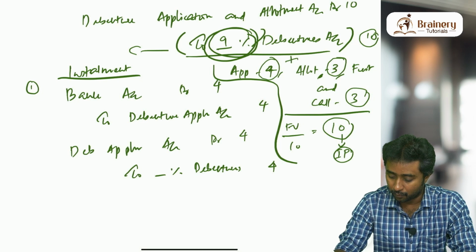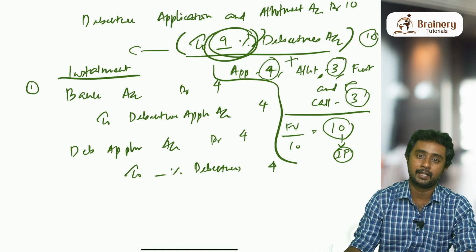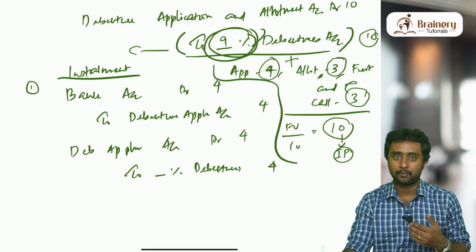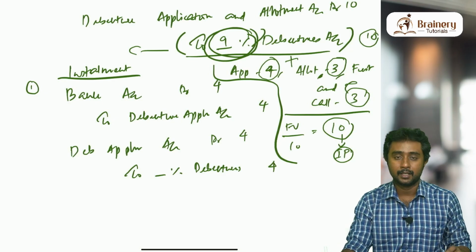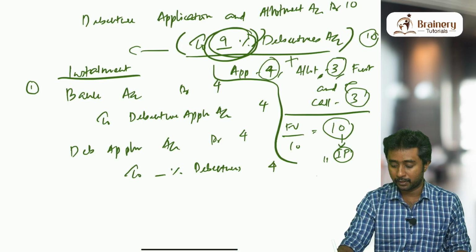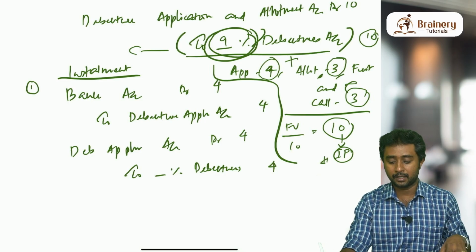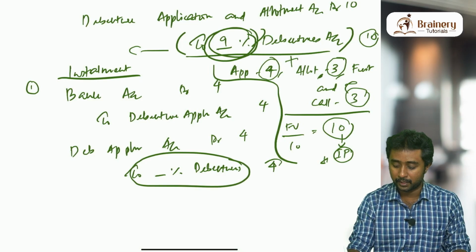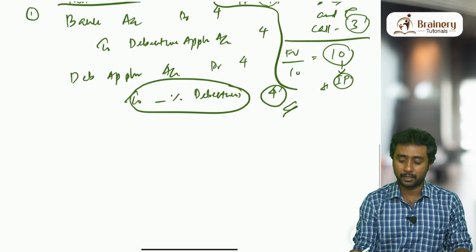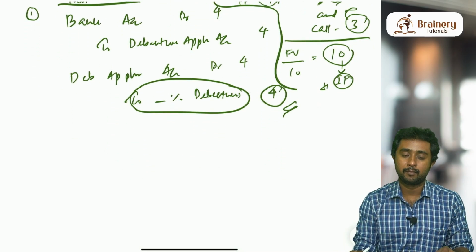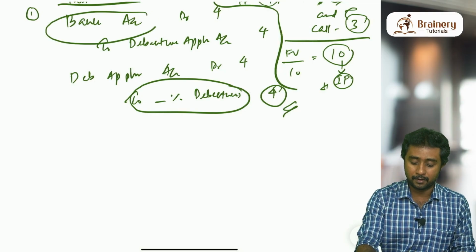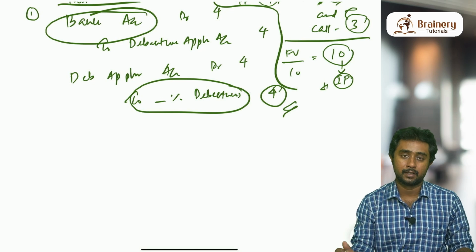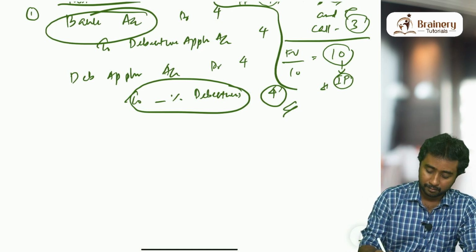As you can see, 4 plus 3 plus 3 is what we are collecting from the people. Just imagine that I am the debenture holder. So from me, the company is collecting 10 rupees only. So 10 rupees is obviously equal to which value? Face value only. So whatever the company collects from me is face value part only. That is why I wrote in the debentures account face value 4. Always remember this part. Face value only should go to the debentures account. Similarly, when you are writing the bank account, always the actual amount that you have received only should be shown in the bank account. Remember these two always.